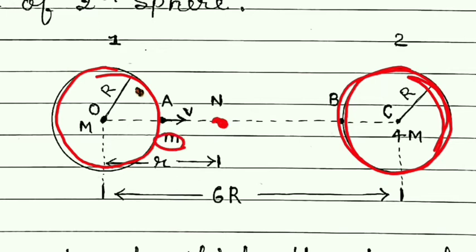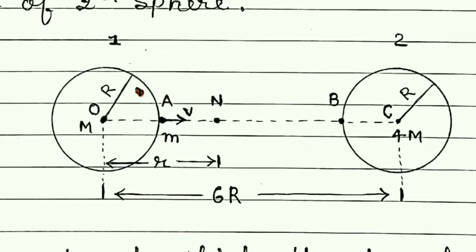So if any object is placed here, it is under the effect of the gravitational force of the second sphere, as well as the gravitational force of the first sphere.